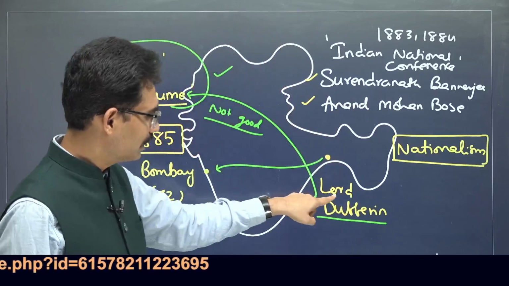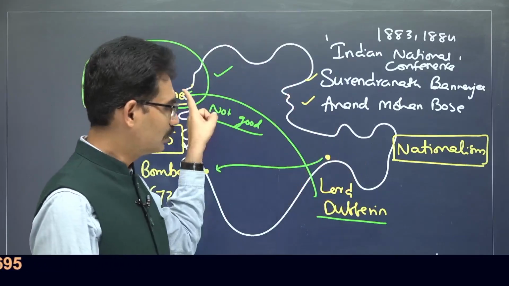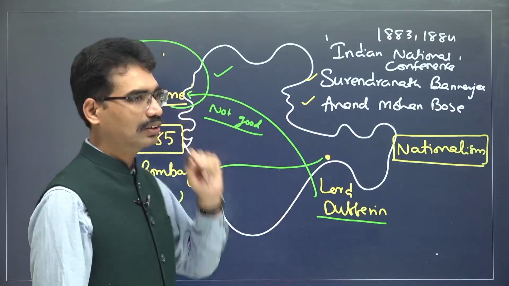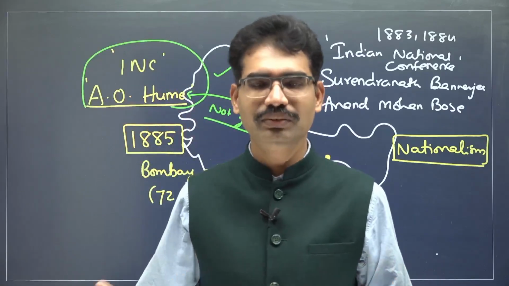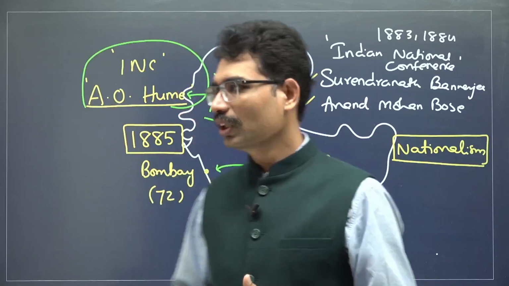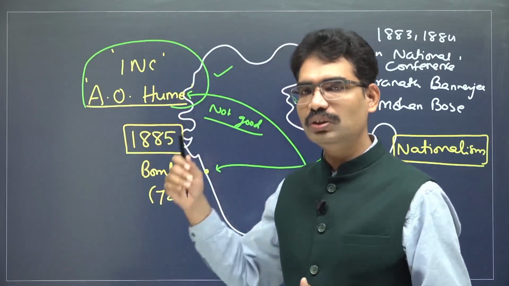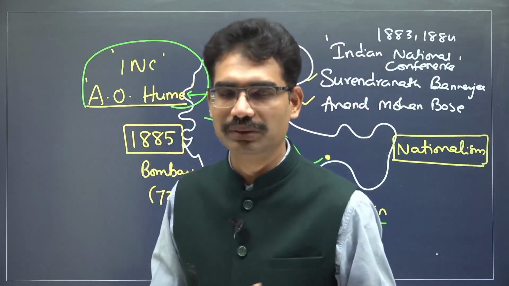One, the relationship between Lord Dufferin and Evo Hume was not good. If they are abusing each other, how can Lord Dufferin depend on Evo Hume? If Dufferin needed some kind of organization, he could have depended on some other person who was favorable to him. But Evo Hume was not on good terms with him.